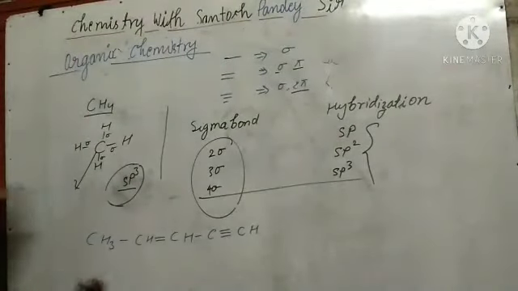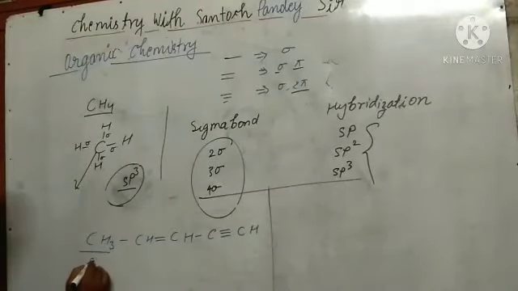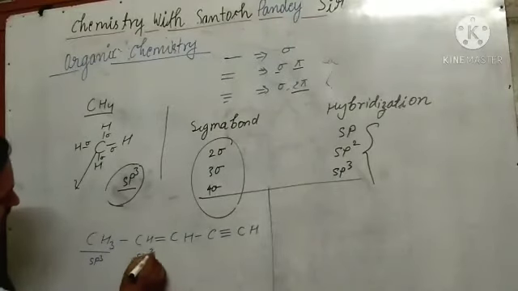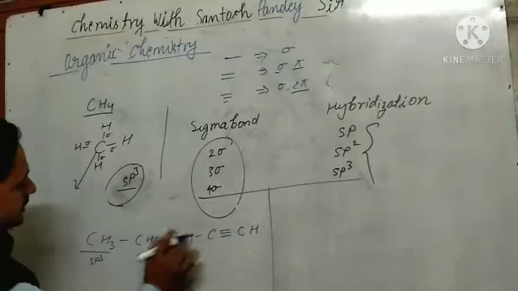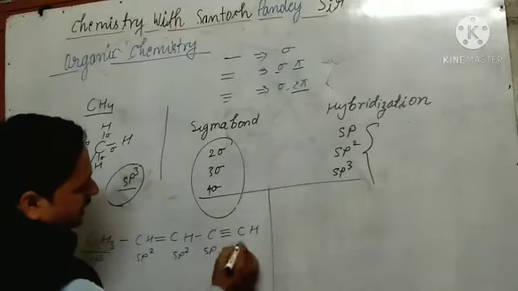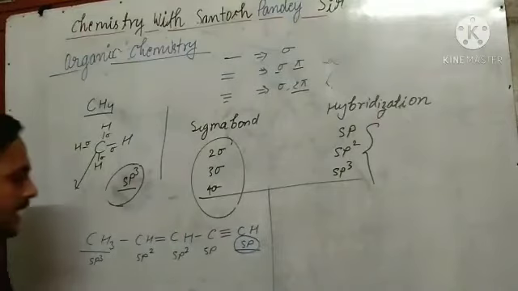Here, how many sigma bonds are there? Here 4 sigma bonds, so the hybridization is sp3. For this one, how many sigma bonds are there? 3 sigma bonds, 1, 2, 3, so it is sp2 hybridization. And there 1, 2 sigma bonds, so sp hybridization, and that also sp hybridization. Okay, and one more point I told at that time: